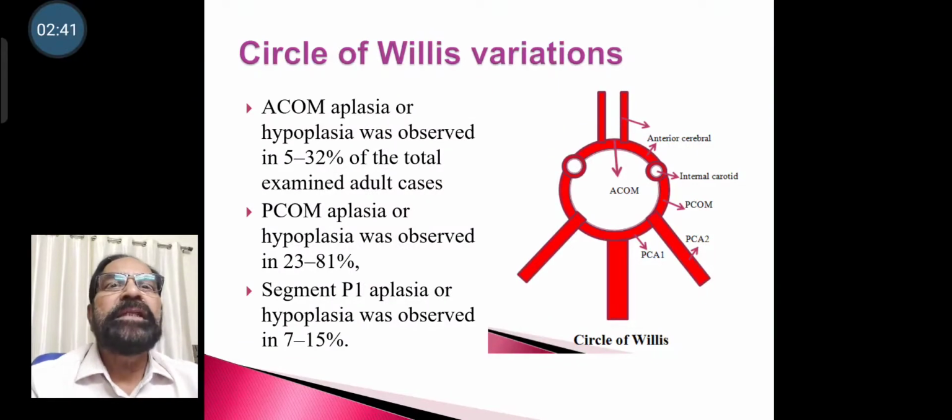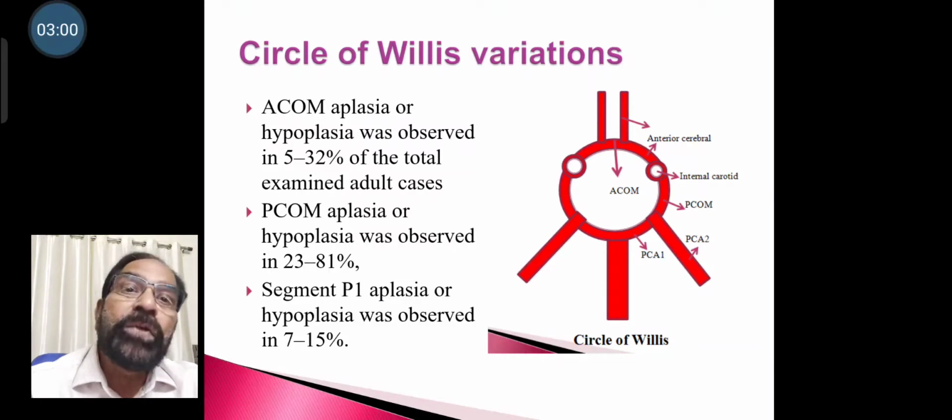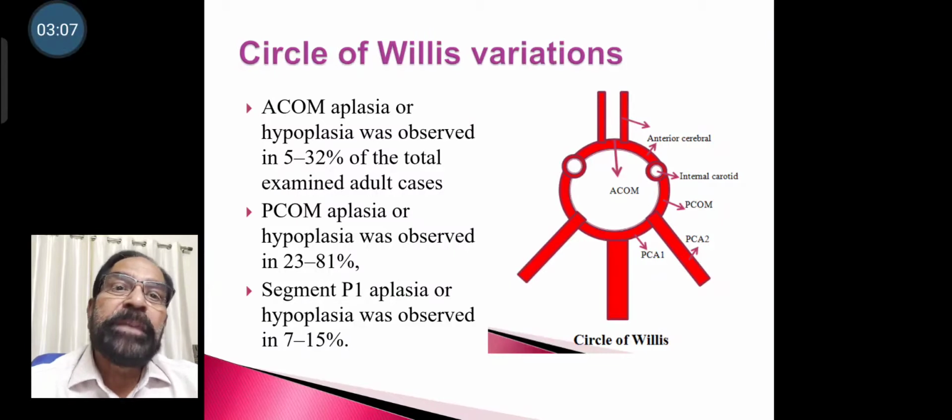The anterior communicating artery aplasia or hypoplasia was observed in 5 to 32% of the total cases examined in adults. Then posterior communicating artery aplasia or hypoplasia was observed in 23 to 81% of the population, whereas segment P1 aplasia or hypoplasia was observed in 17 to 15% of the population.